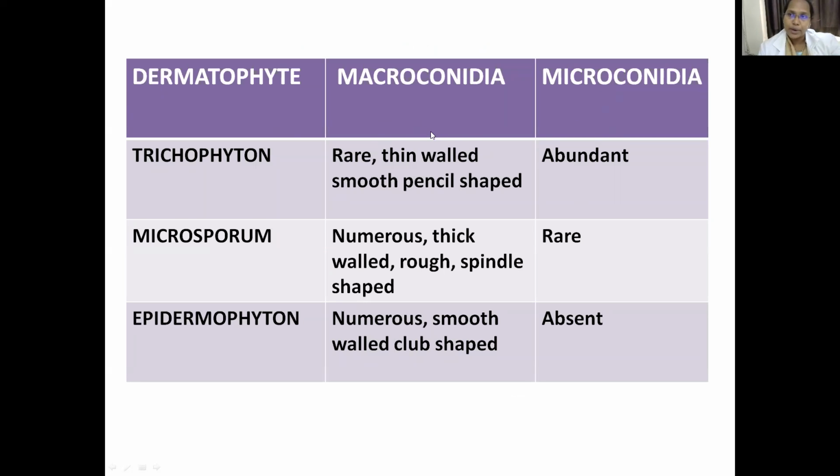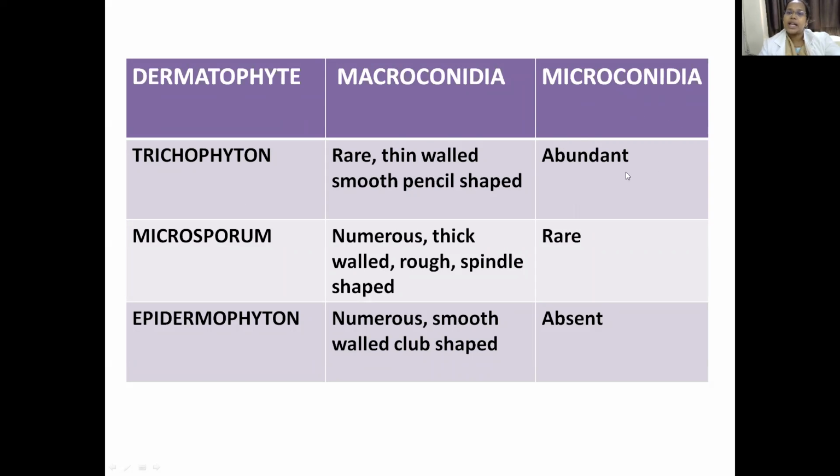So now coming to the macroconidia and microconidia. I told you that conidia are useful for differentiation of your species. So dermatophytes, I told you there are 3. This table is very important. If you can remember this, you can write it down. So in Trichophyton, macroconidia are rare. If macroconidia are present, they are thin-walled and smooth, pencil shaped. Microconidia are very much abundant in Trichophyton.